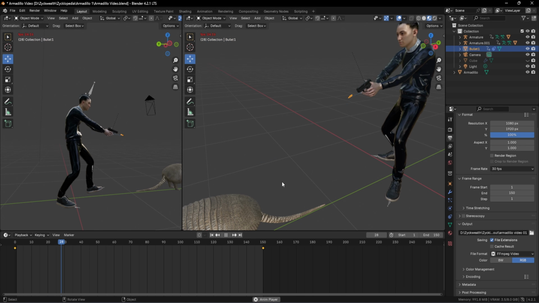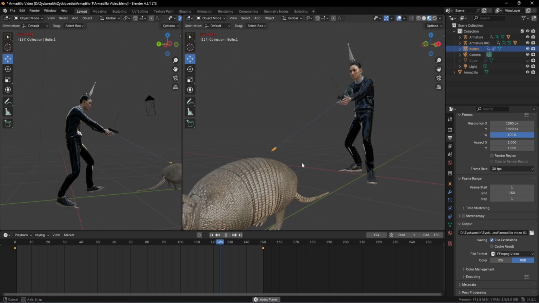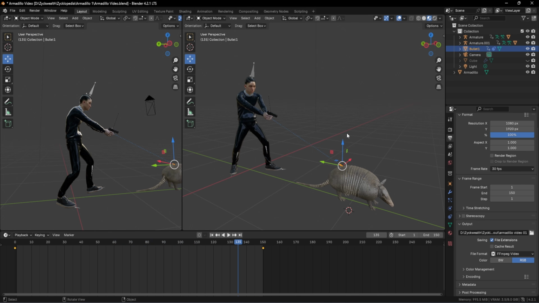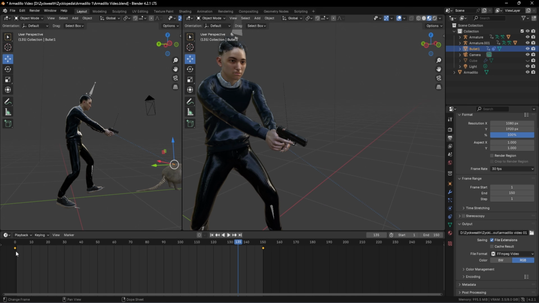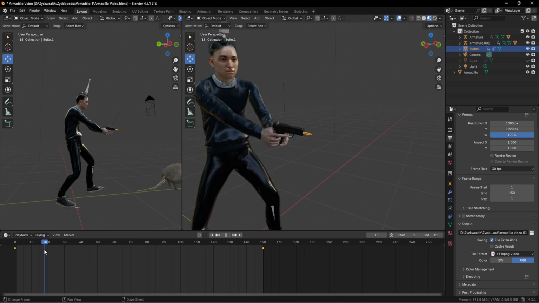Now, if we play our animation, we can see that the bullet slowly goes towards our armadillo like this. But there is one small thing we have to do over here, and that is, if we zoom towards our gun and go towards like our second or third frame, we can see that our bullet starts moving like this. But I want the animation to start at the 18th frame over here. So in order to modify the animation we just did, we can select our first keyframe and move it towards our 18th frame like this.